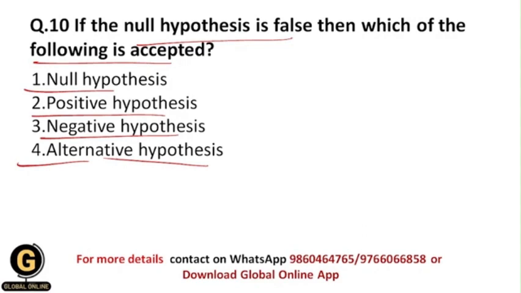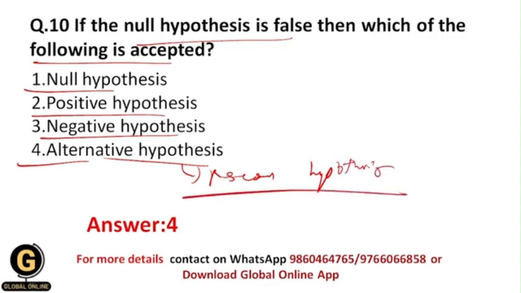Obviously, students, whenever we reject the null hypothesis and it is false, then in that situation we are going to accept the alternative hypothesis, which is also called the research hypothesis, right? That I have told you earlier in this video. That's why your correct answer should be 4, that is alternative hypothesis.